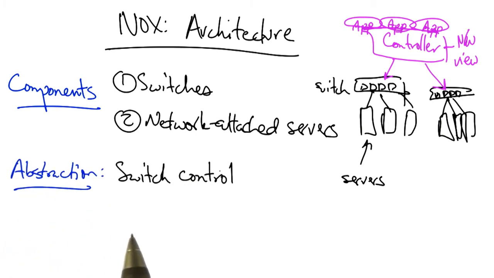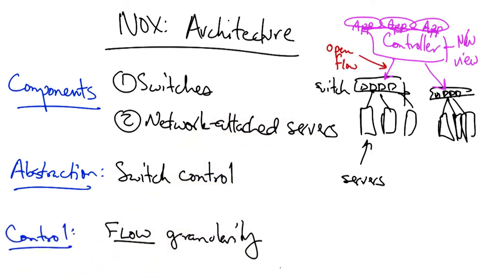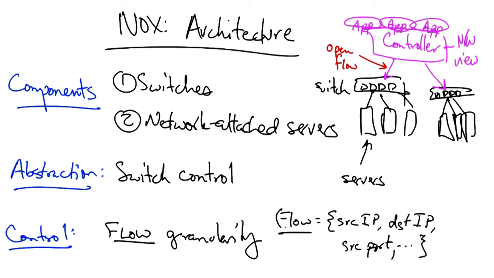The basic abstraction that NOX supports is a switch control abstraction, where Openflow is the prevailing protocol. Control is defined at the granularity of flows, which are defined by a 10 tuple in the original Openflow specification. So depending on whether a particular packet matches a subset of values specified as a flow rule, the controller may make different decisions for packets that belong to different parts of flow space, or packets that match different subsets of the fields defined by a flow.